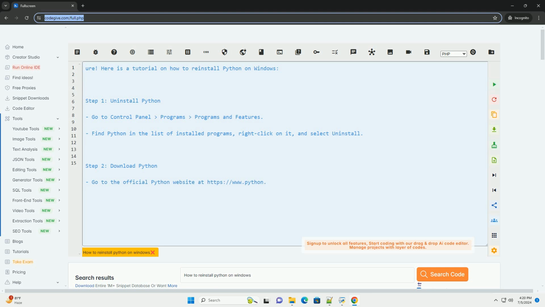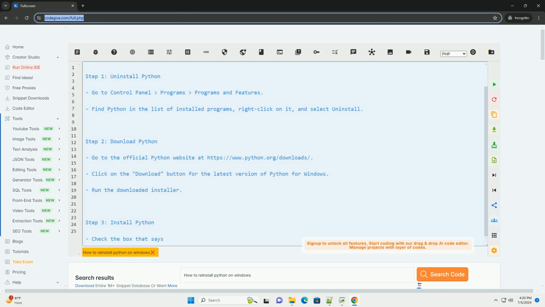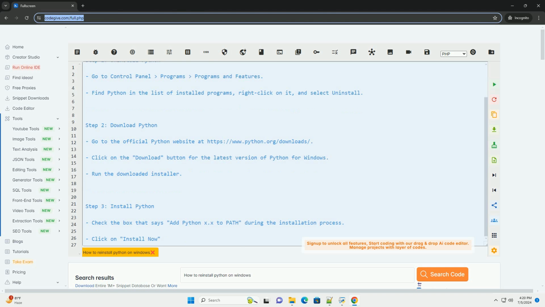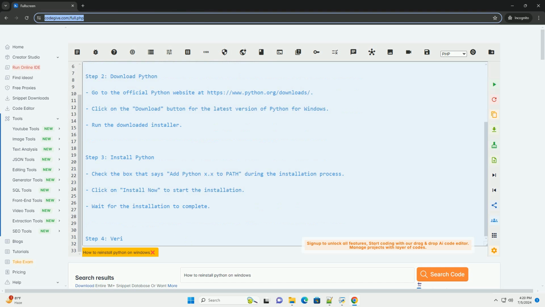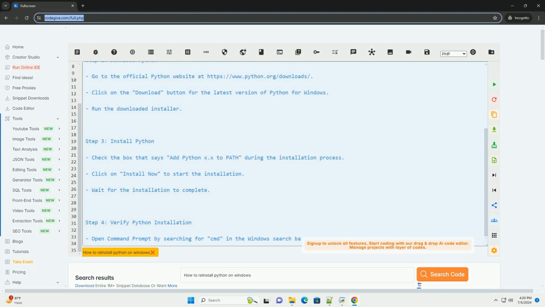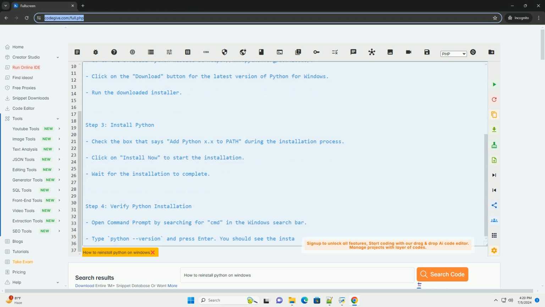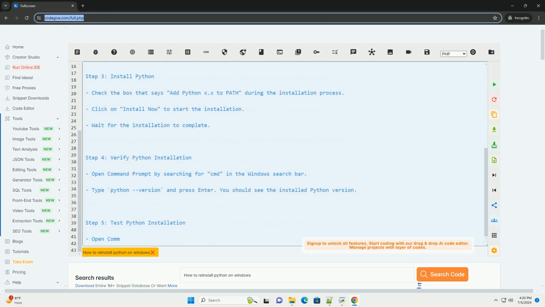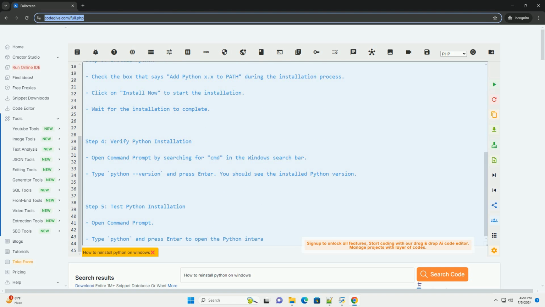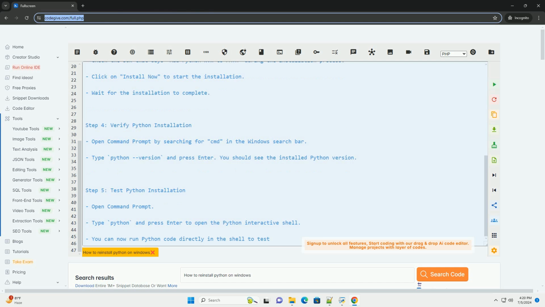Sure. Here is a tutorial on how to reinstall Python on Windows. Step 1. Uninstall Python. Go to Control Panel, Programs and Features. Find Python in the list of installed programs, right-click on it, and select Uninstall.